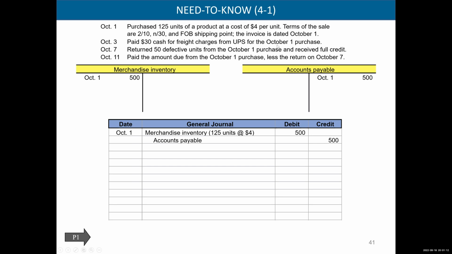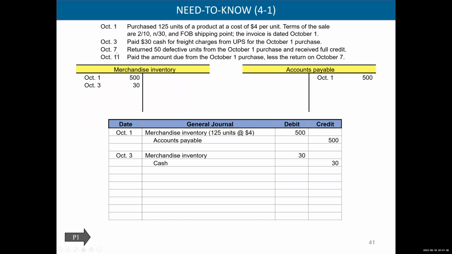Okay, that's good. Well, then what are we going to do? We're going to panic. No, we're not. We're not going to panic. We're going to record the freight charge. And remember, because we're the buyer, that freight charge just adds to the cost of our inventory. Debit merchandise inventory 30, credit cash 30.